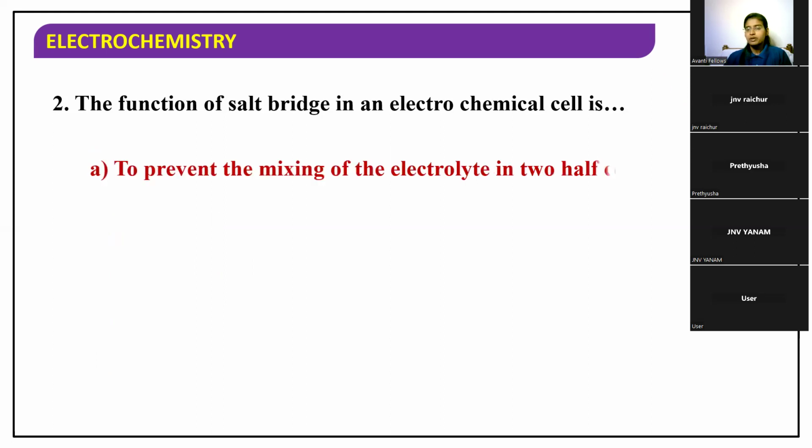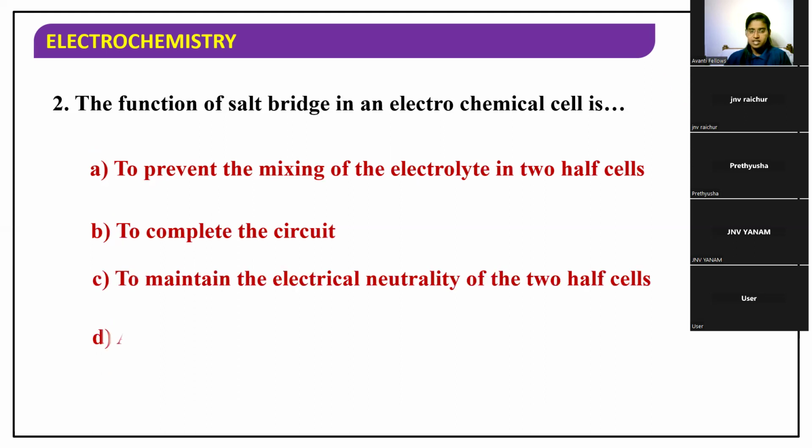Option A, to prevent the mixing of the electrolyte in two half cells. Option B, to complete the circuit. Option C, to maintain the electrical neutrality. Option D, all of the above. The correct answer is option D. So you can take these points also.